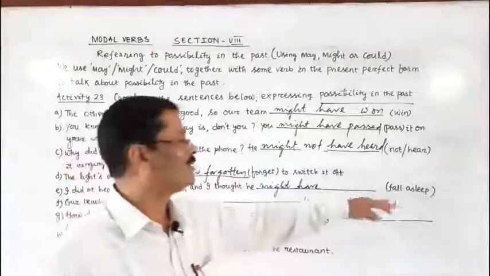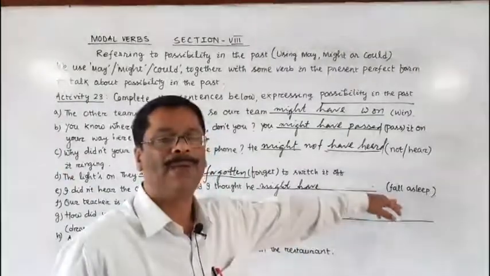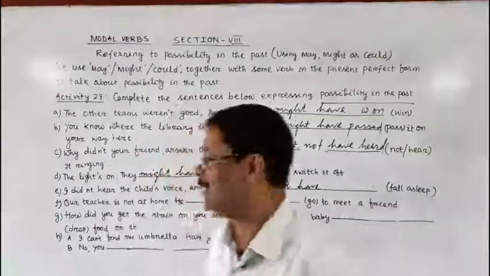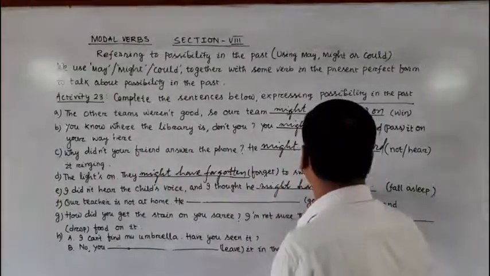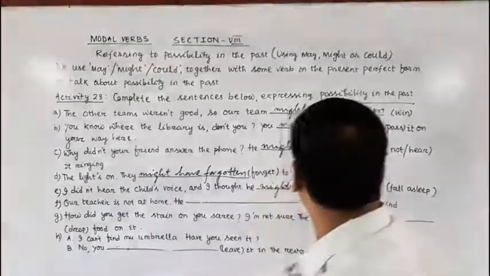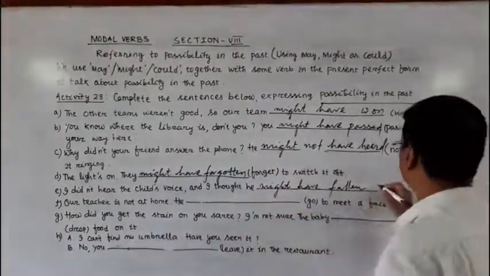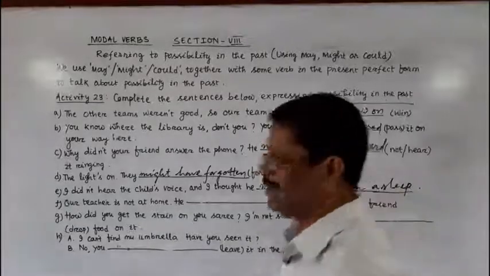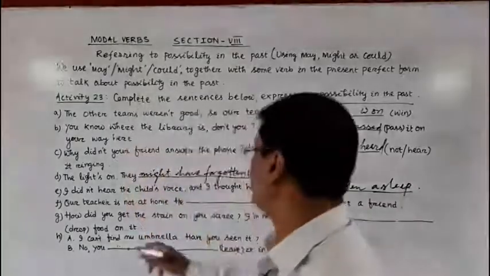You know the past tense of fall is fell, F-E-L-L, and the past participle form of fall is fallen. He might have fallen asleep. Clear?